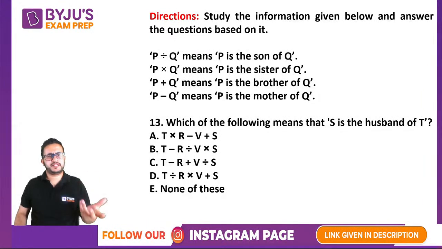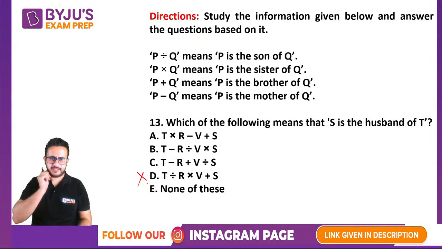We generally check each option, right? It is good that you check the options, but can we reduce that effort? See, it says S is the husband of T, T is written first. T पहले लिखा है, S बाद में लिखा है, right? So that means we have to get that T is the wife of S. If S is the husband of T, T is the wife of S. So if T is the wife of S and T is written first, any of these relations give male thing. So division gives son, right? So this option you need not check. Okay, so you can eliminate the option.